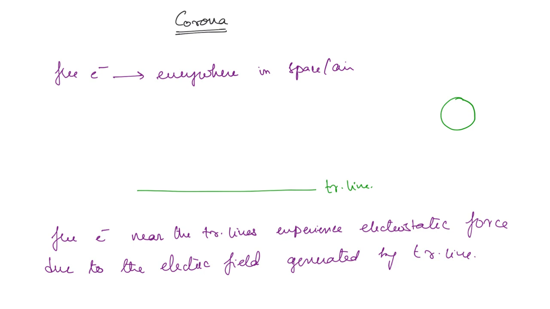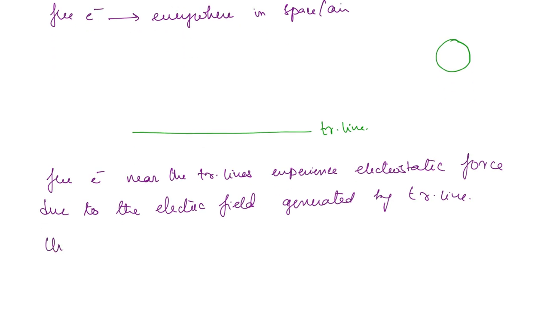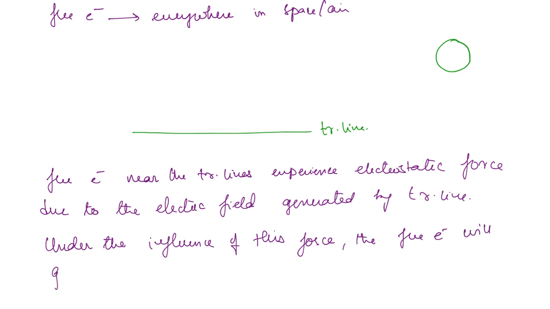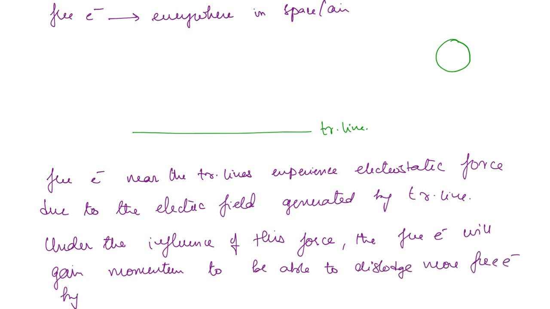Under the influence of this force, the free electrons will gain momentum to be able to dislodge more free electrons by colliding with the nearby air molecules.